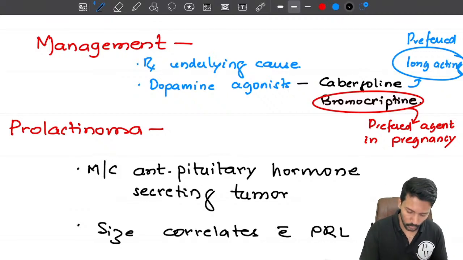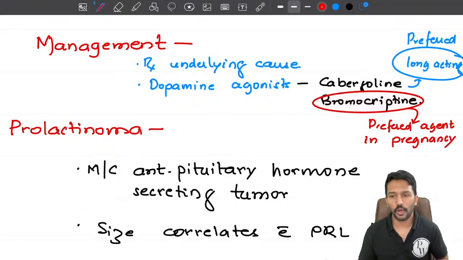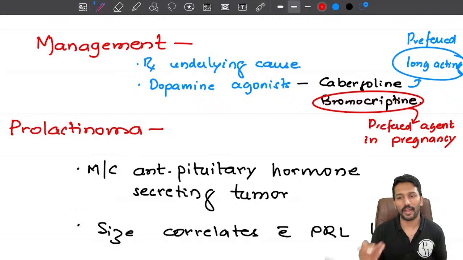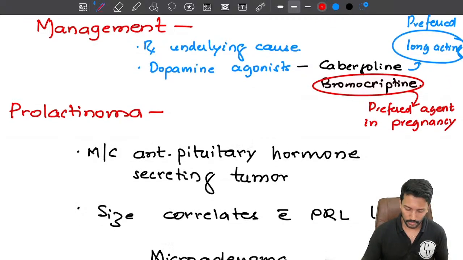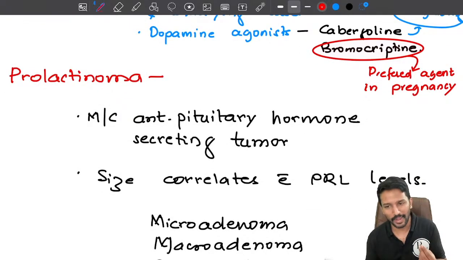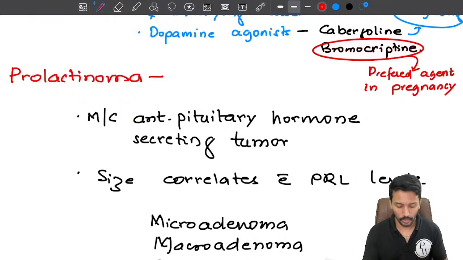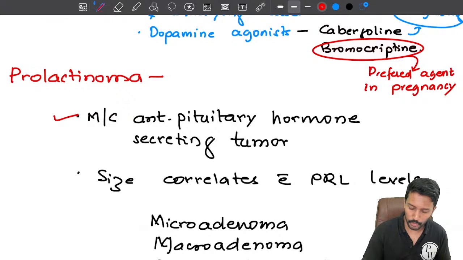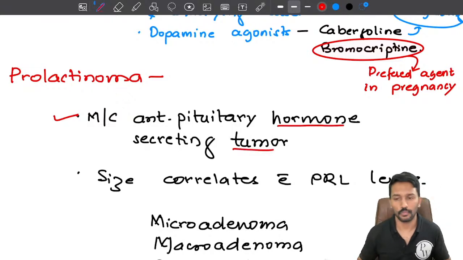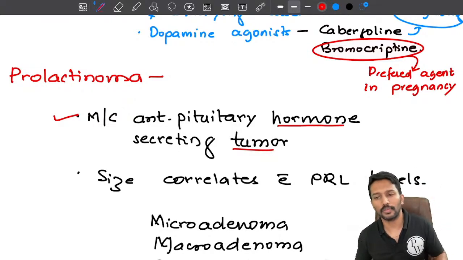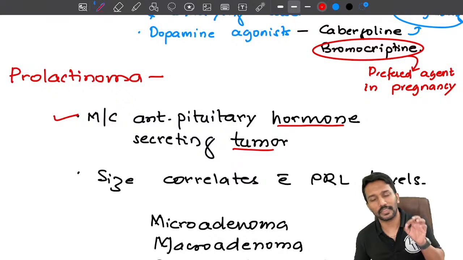Okay. Now coming to one of the causes of hyperprolactinemia, that is prolactinoma. So what is prolactinoma? It is a prolactin secreting pituitary tumor originating in the anterior pituitary gland. A few important MCQ points. It is the most common anterior pituitary hormone secreting tumor. So overall among the pituitary tumors, what is the most common cause? It is the prolactinoma.